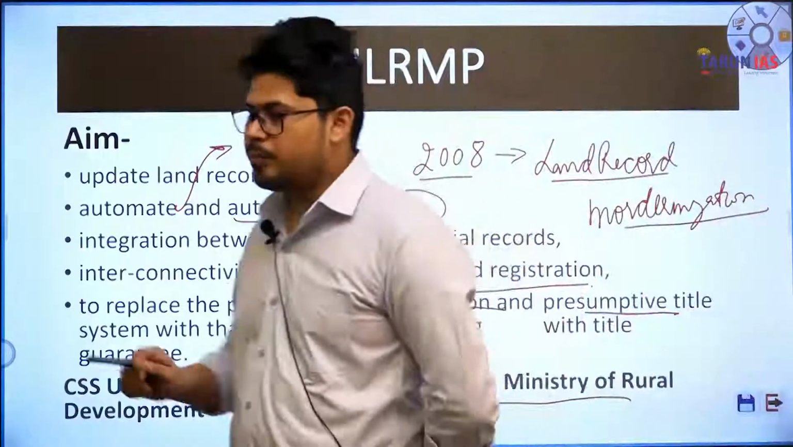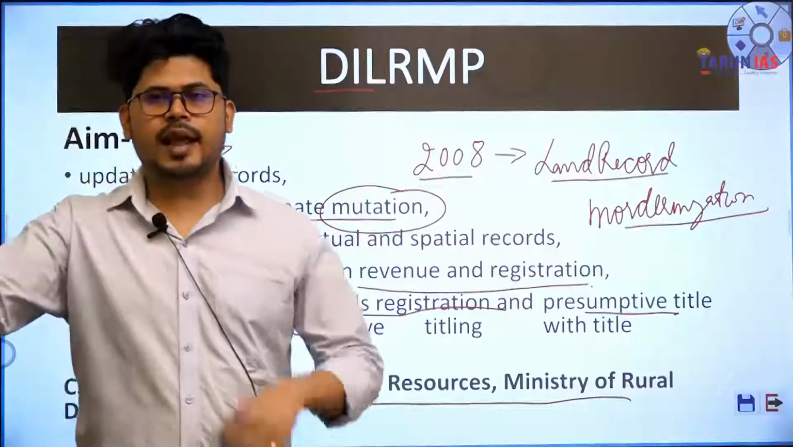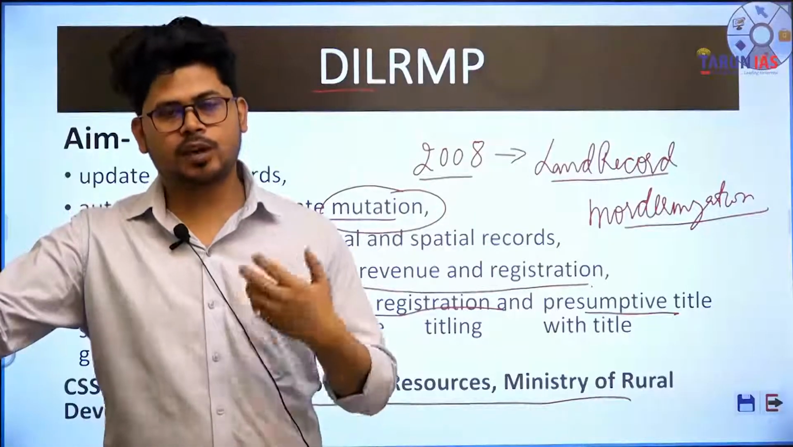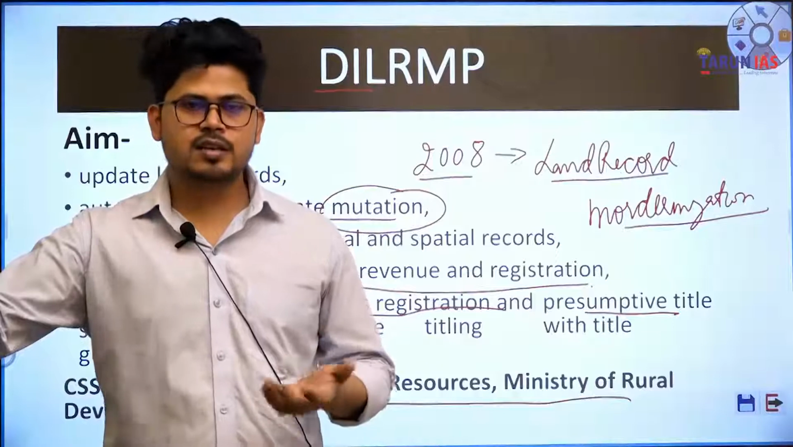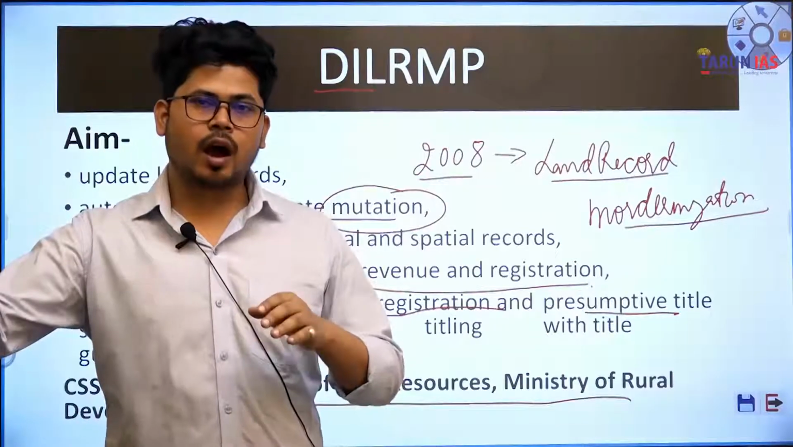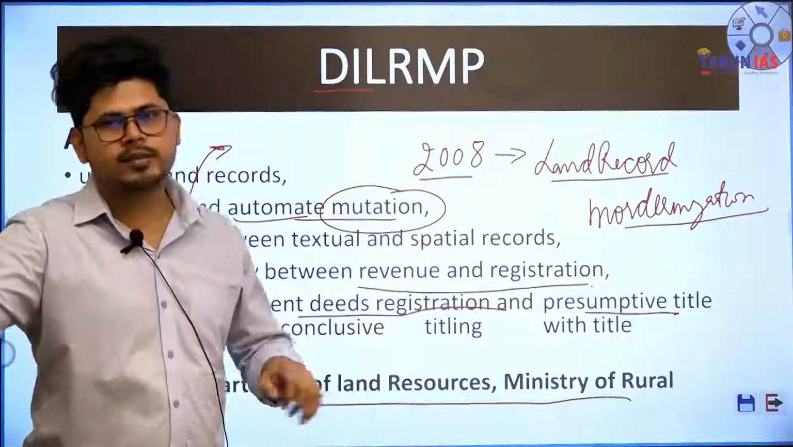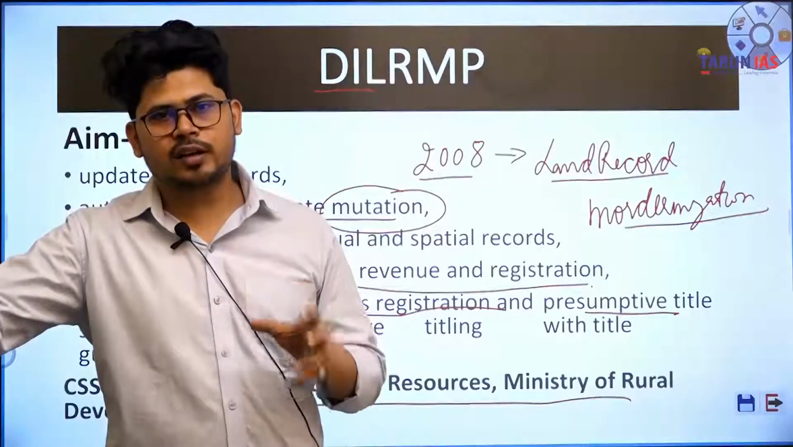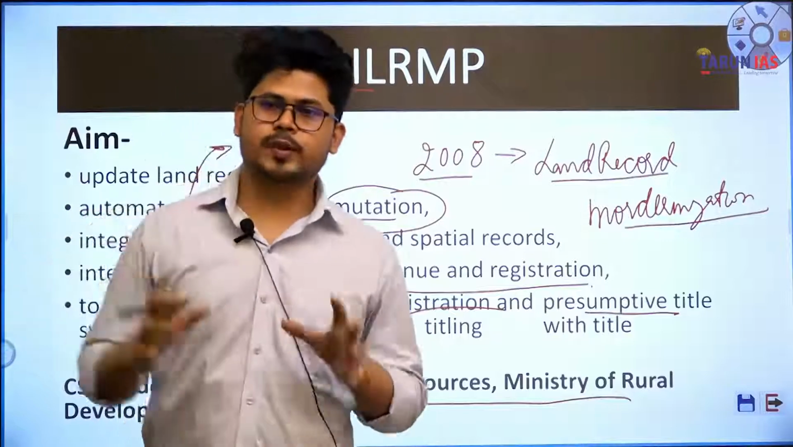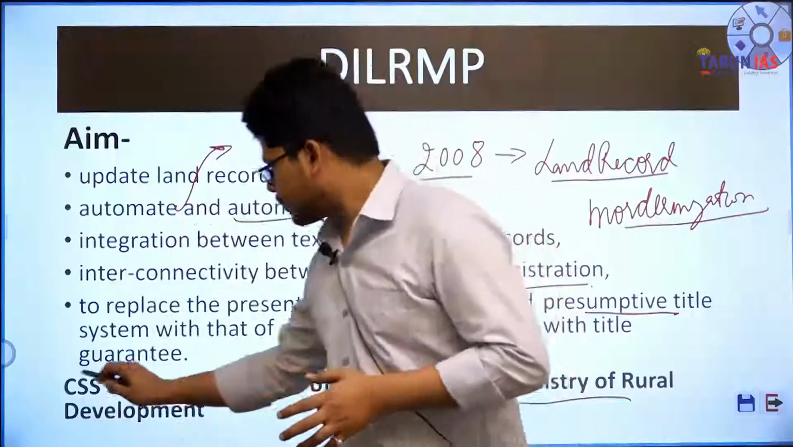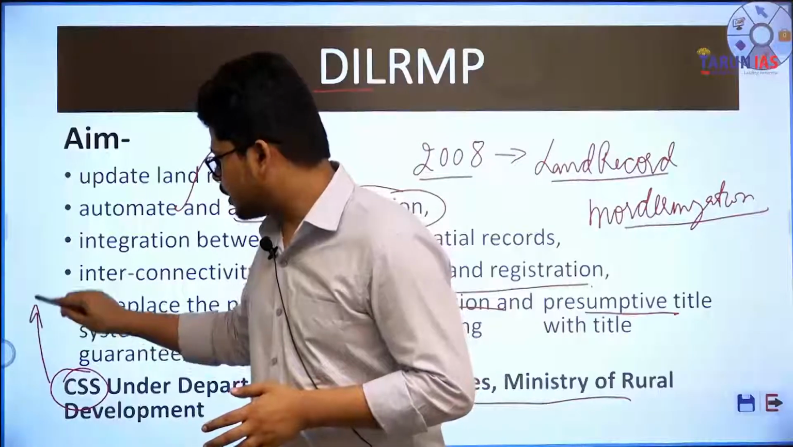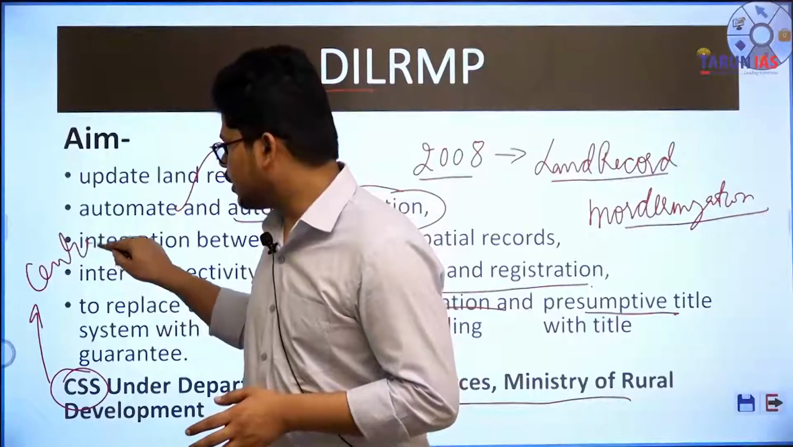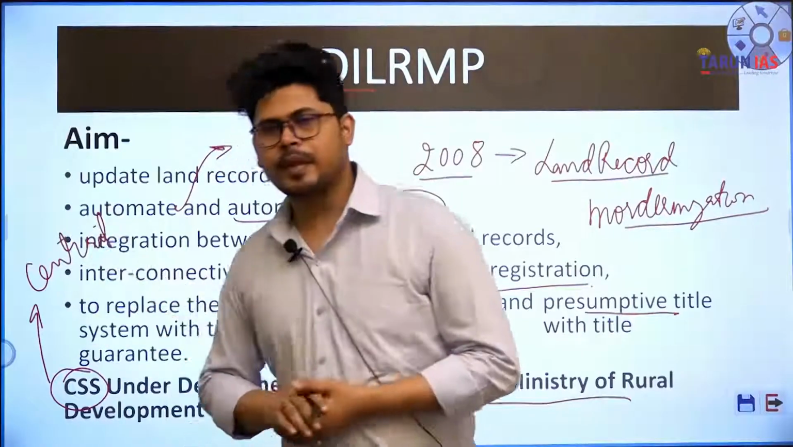Now very important thing is, if the development of land, the revenue from the land is under the state list, then how can a central government scheme be implemented? ठीक है. तो central government does is it bears all the expenses. Central sector scheme, okay, मतलब expenses कौन bear करेगा? Central government 100% expenses bear करेगी.